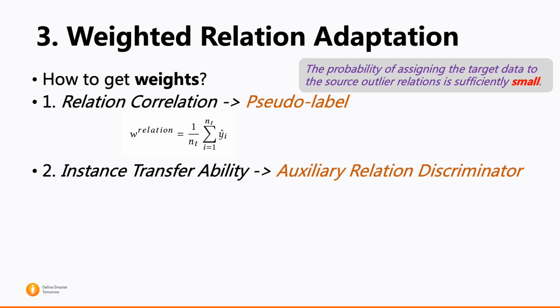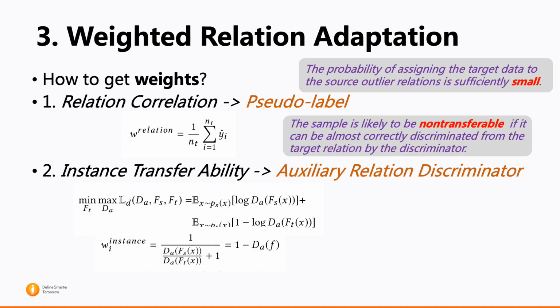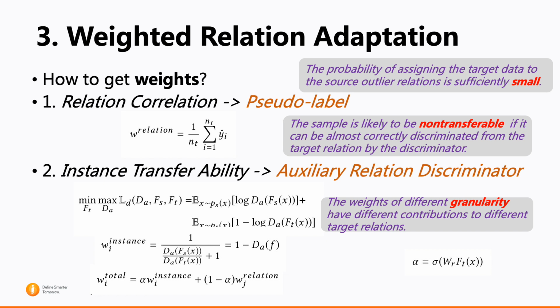And secondly, we utilize a pre-trained relation discriminator for instance weights learning. The concept is that the sample is likely to be non-transferable if it can be almost correctly discriminated from the target relation by the discriminator. And moreover, it is obvious that the weights of different granularity have different contributions. Thus, we propose a relation gate mechanism to balance the instance and relation weights.